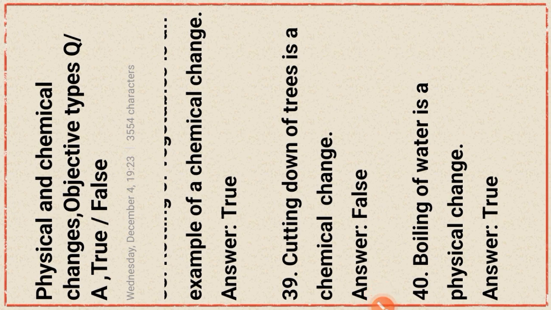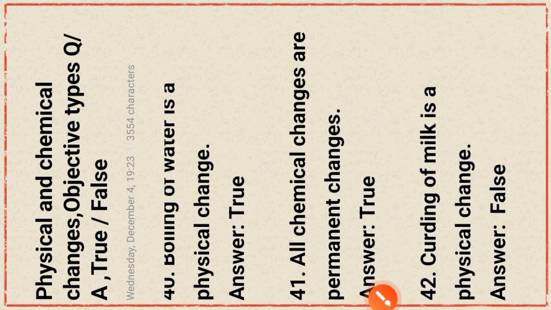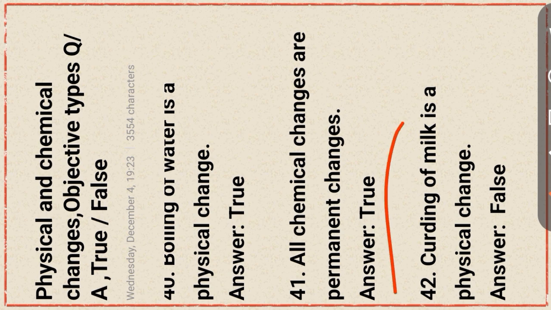Cutting down of tree is a chemical change. This statement is false. Boiling of water is a physical change. This statement is true. All the chemical changes are permanent changes. This statement is true. Curdling of milk is a physical change. This statement is false.